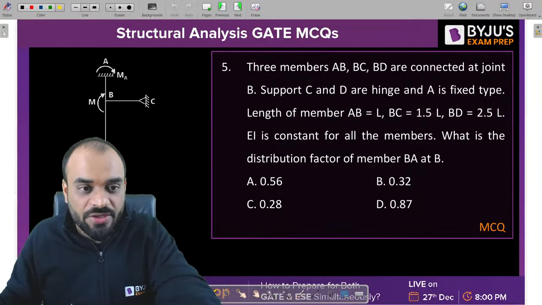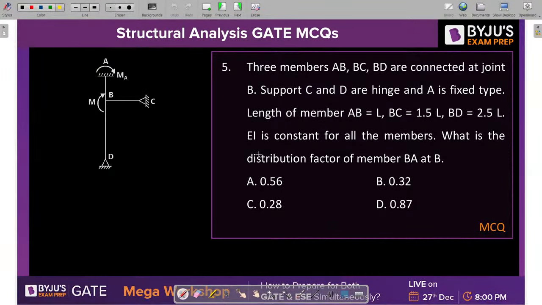Let me hide myself so that you can see the figure properly. Okay. So what is given to us? There are basically three members: AB, BC, and BD. These are the three members which are connected at joint B. Now support C and support D are hinged. A is fixed. The member AB has a length of L. The member BC has a length of 1.5 L. And the member BD has 2.5 L. EI is constant in the complete structure.